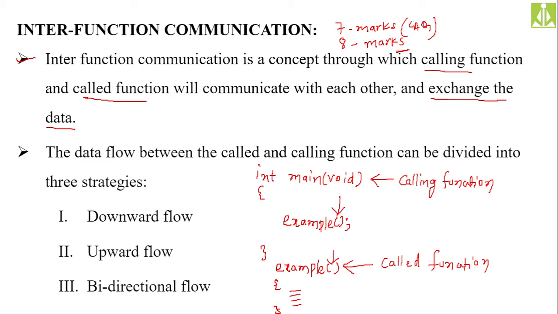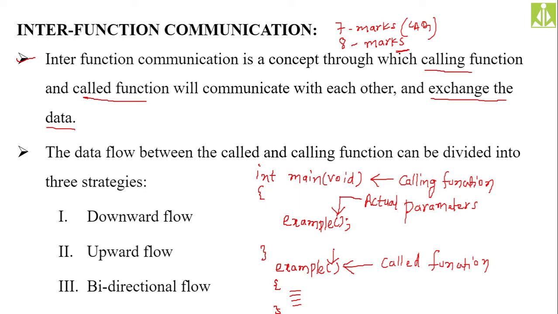The parameters that the main function is passing, we call them actual parameters. More specifically, just note down this statement: the parameters that the calling function is passing to the called function, we call them actual parameters.